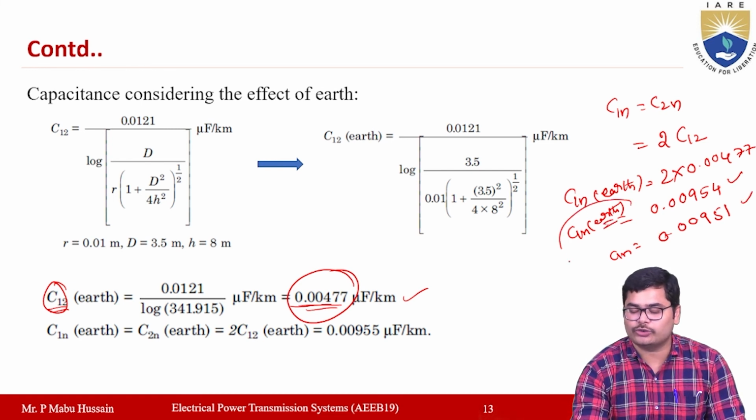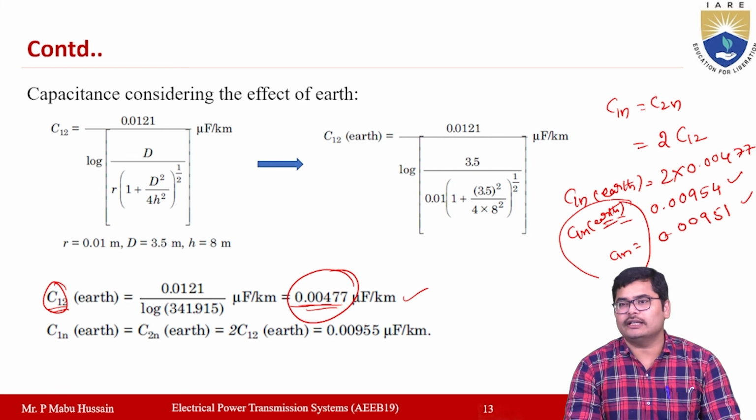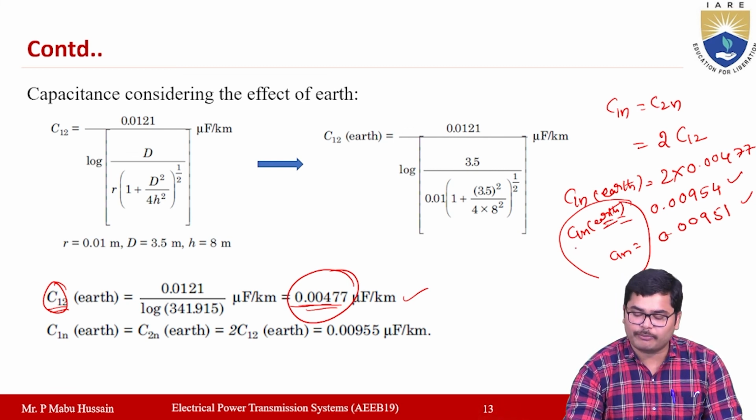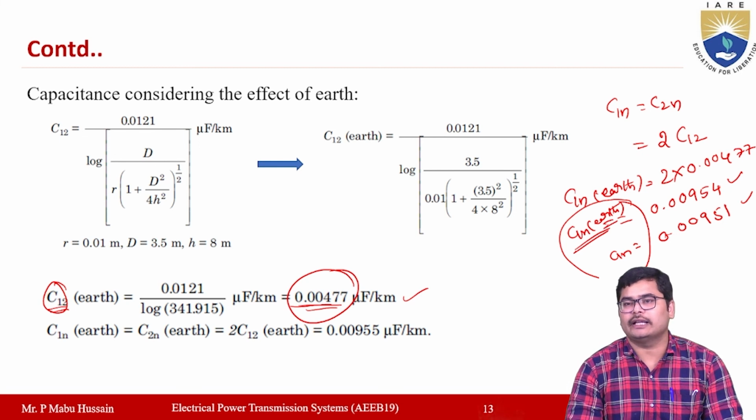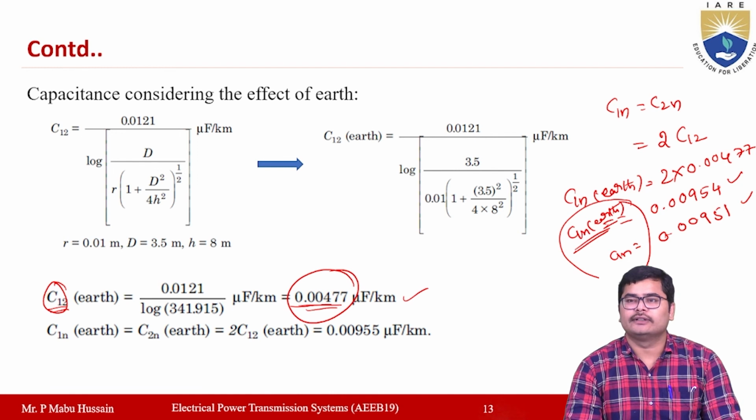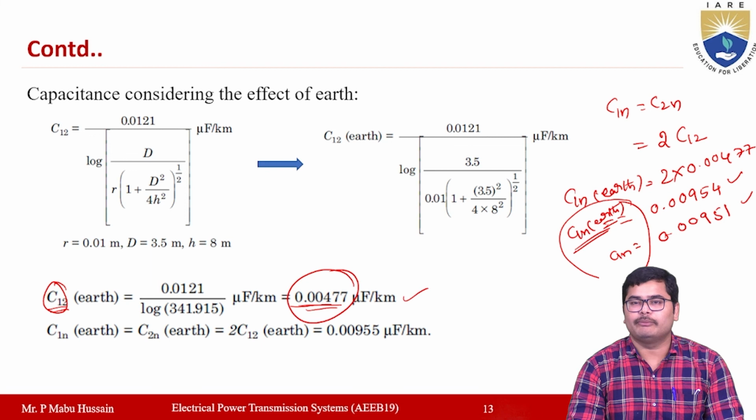Now if you observe these two capacitances, the value of capacitance when you consider the effect of earth will be slightly higher, right? So by this you can say that the capacitance, if you consider the effect of earth, will be increased by a small amount.